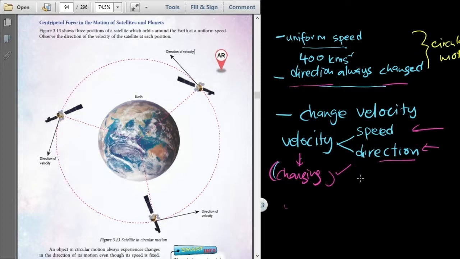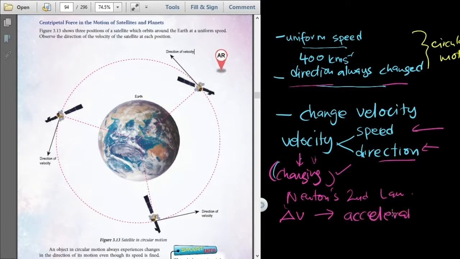So based on Newton's second law of motion, when an object is moving with changing velocity, that means there is a difference in velocity, so it can be said that it is moving with an acceleration. Acceleration.